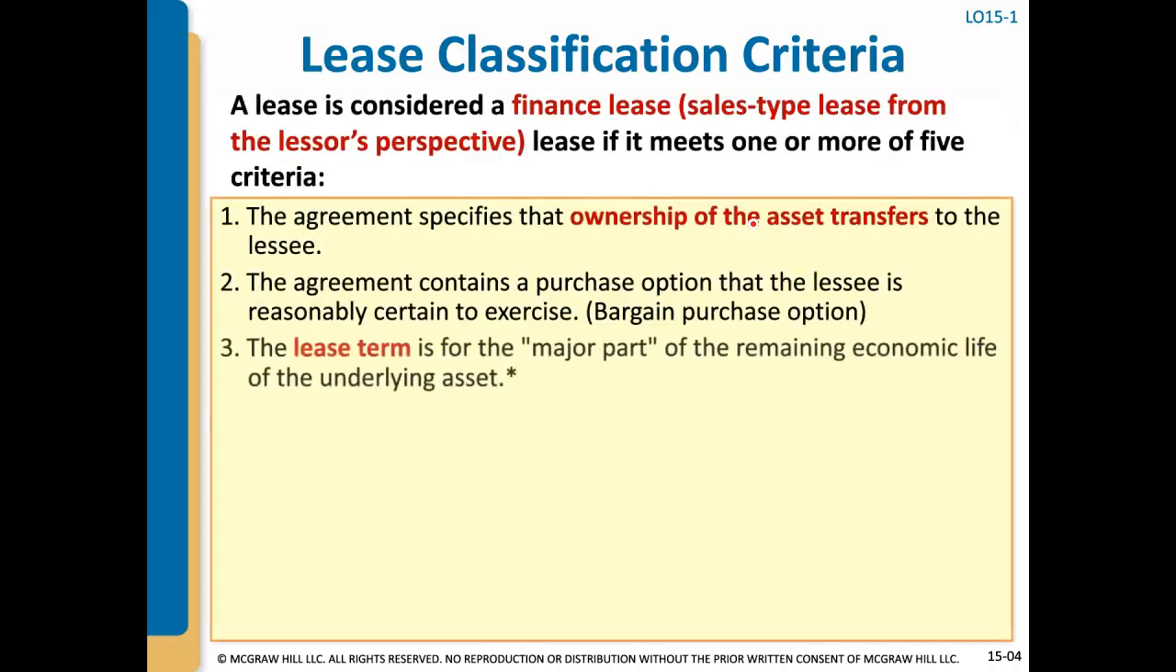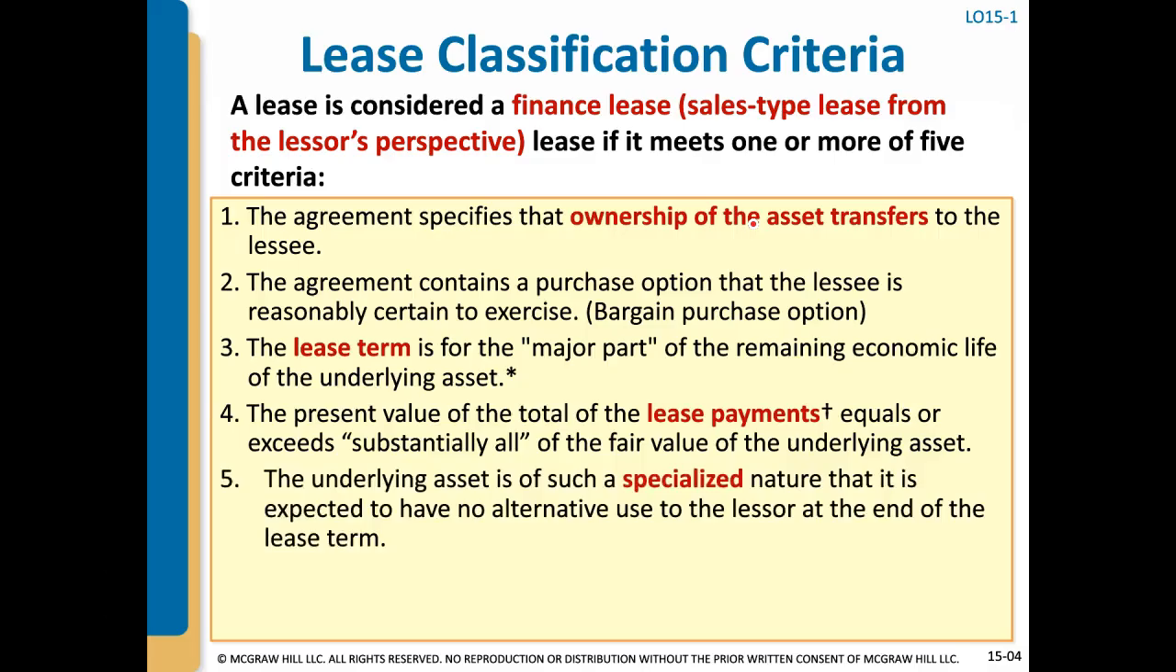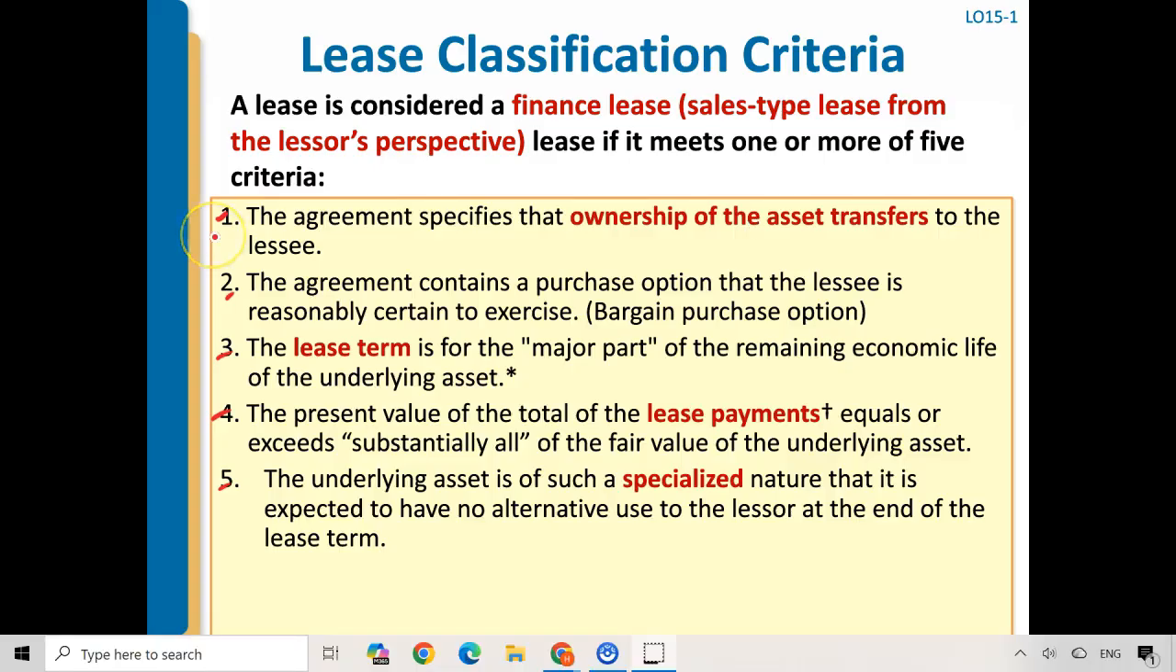How do you determine if a lease falls under a finance lease or an operating lease, because the accounting for them is different? There are 5 criteria listed here, and if an agreement or a contract meets one of these 5 criteria, then it falls under the finance lease category. If it does not meet any of these criteria, then it's automatically classified as an operating lease. There is a video going through these 5 criteria in detail, so I'm just going to go through them very quickly right now.